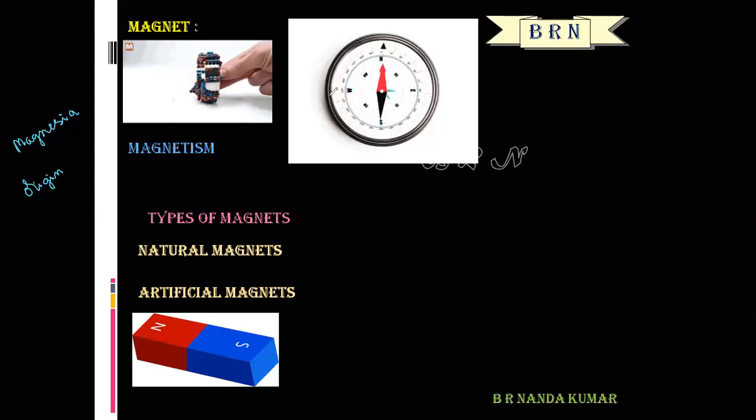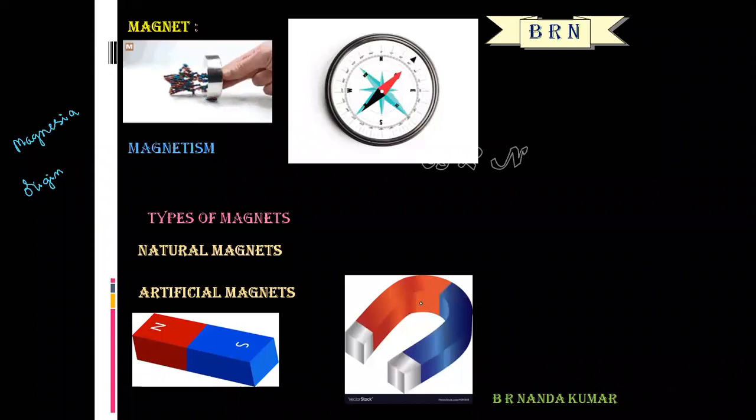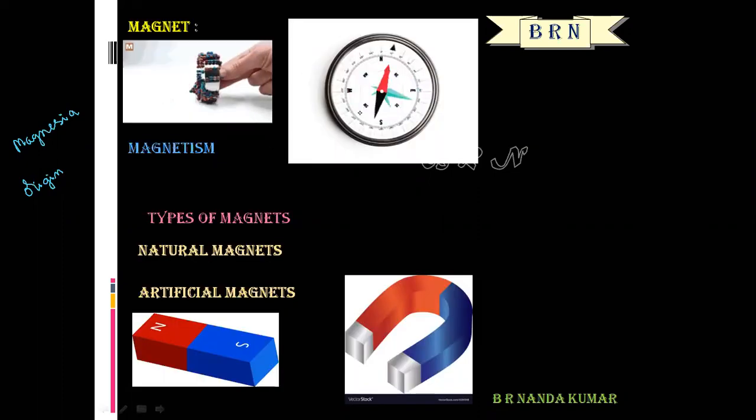Another example of an artificial magnet is the horseshoe magnet. Even the magnetic needle is also an example of an artificial magnet.